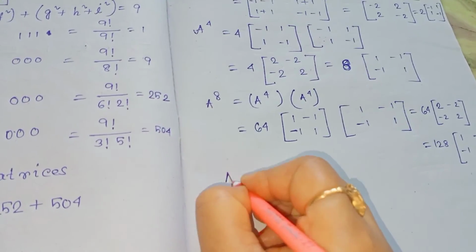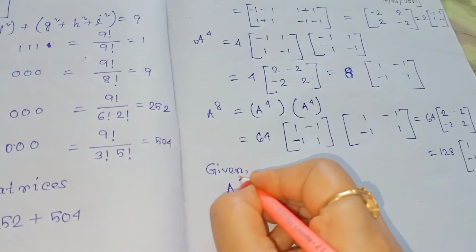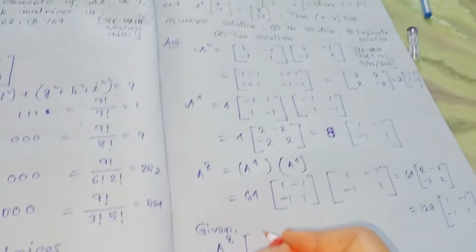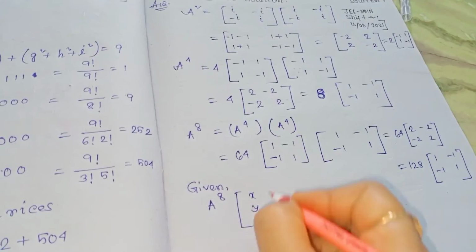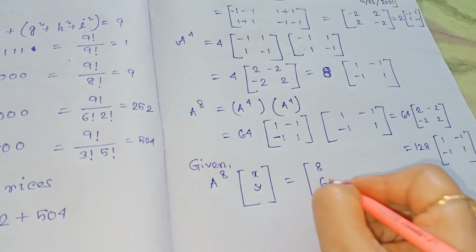So the equation is given here, A to the power 8 into the matrix [x; y] is equal to the matrix [8; 64].